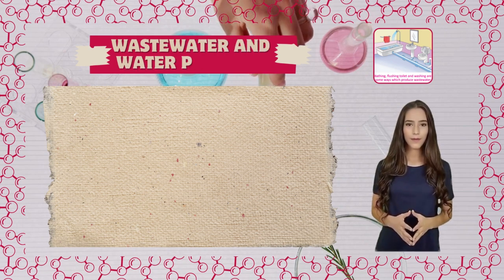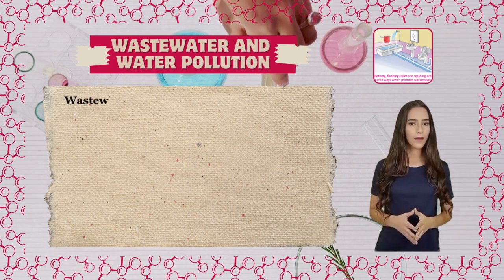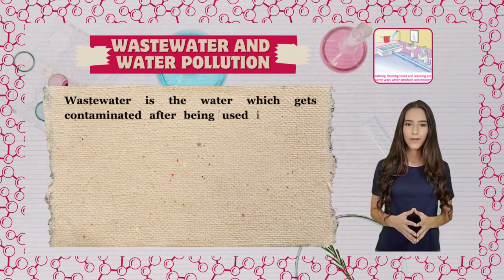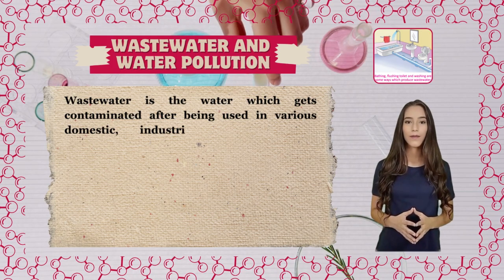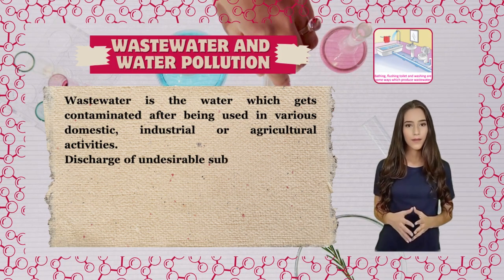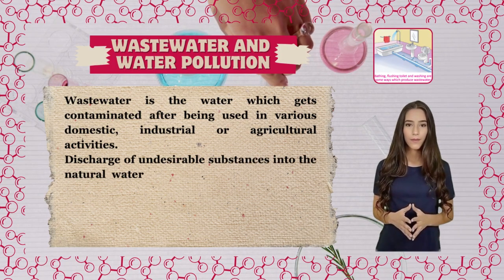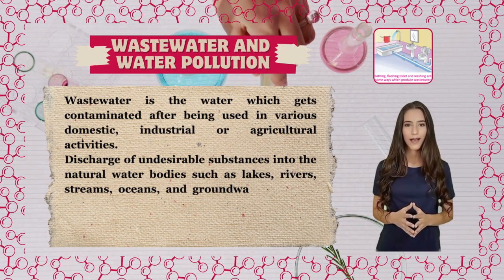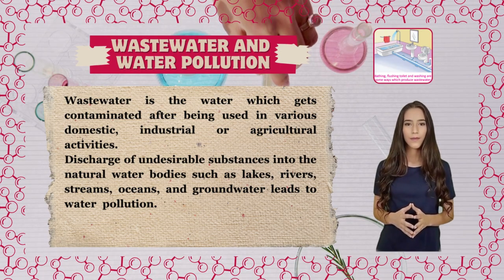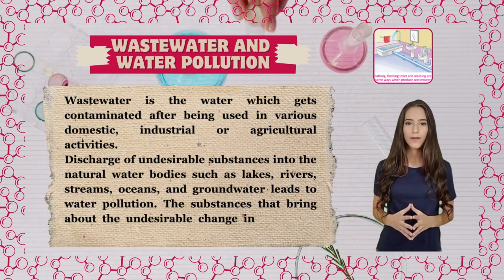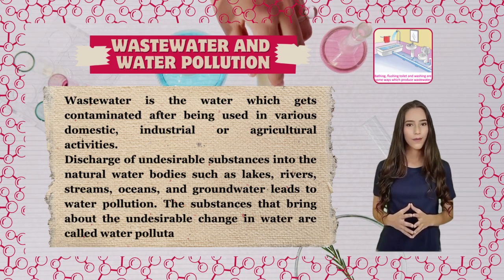Wastewater and water pollution. Wastewater is the water which gets contaminated after being used in various domestic, industrial, or agricultural activities. Discharge of undesirable substances into the natural water bodies such as lakes, rivers, streams, oceans, and groundwater leads to water pollution. The substances that bring about the undesirable change in water are called water pollutants.